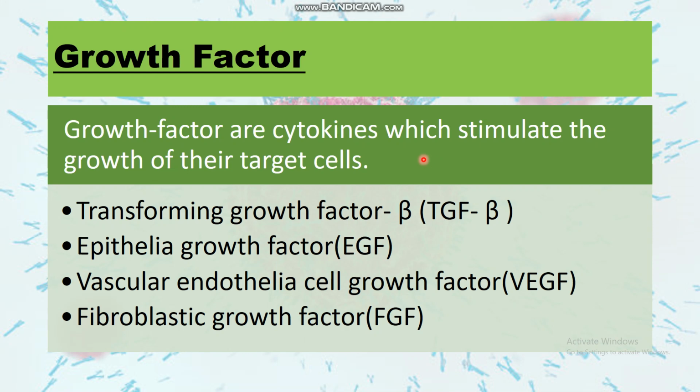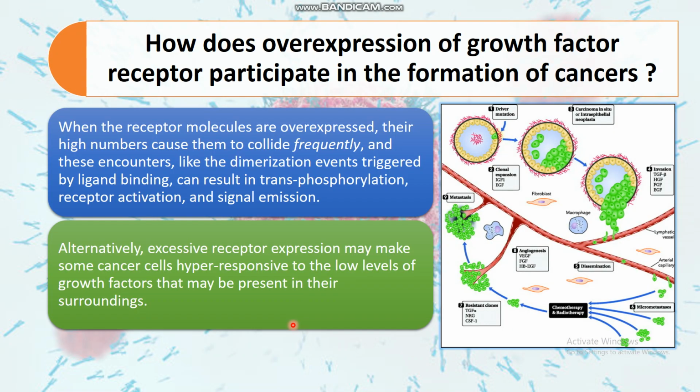Growth factors are cytokines which stimulate the growth of target cells. Transforming growth factor, epithelial growth factor, vascular endothelial cell growth factor, and fibroblast growth factor are different types of growth factor. Here, the following slide explains how overexpression of growth factor receptors can cause the formation of cancers. When the receptor molecules are overexpressed, their high number causes them to collide frequently, and these encounters, like dimerization events triggered by ligand binding, lead to transphosphorylation, receptor activation, and signal emission.